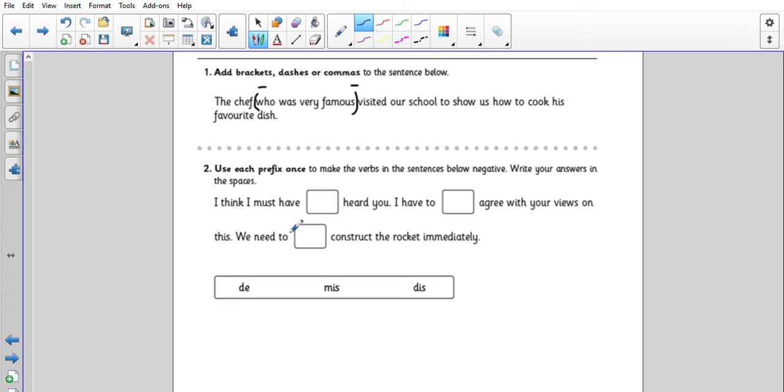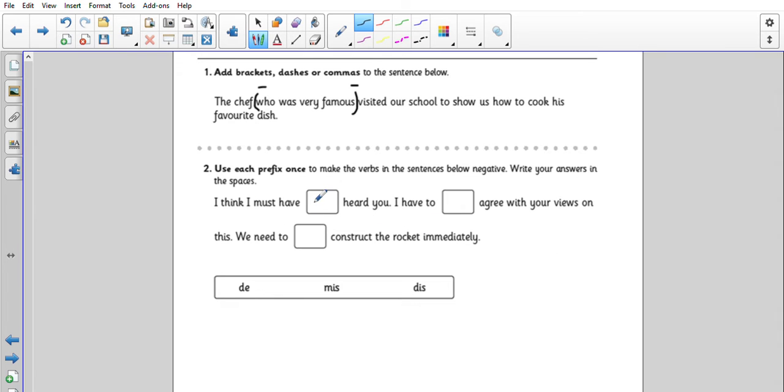Okay, that's right. Use each prefix once to make the verbs in the sentence below negative. Write your answers in the spaces. I think I must have de-heard, misheard or disheard you. I have to de-agree, misagree or disagree with your views on this. We need to deconstruct, misconstruct or disconstruct the rocket immediately.